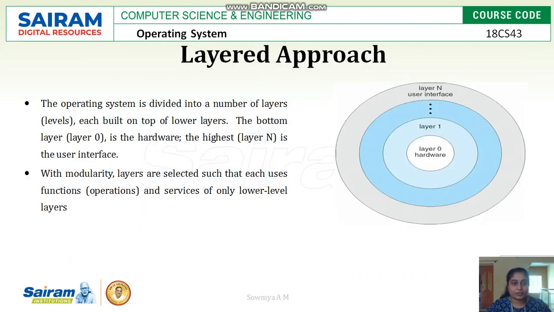Next comes the layered approach. In this layered approach, the operating system is divided into n number of layers, where the bottommost layer is used for hardware interaction and the highest level is used for user interaction. With modularity, the layers such as user function operation and the lower layers will be interacted one after the other. The hardware cannot be directly interacted with by the user, but the user interaction happens with the hardware of a computer with the help of multiple layers in between.